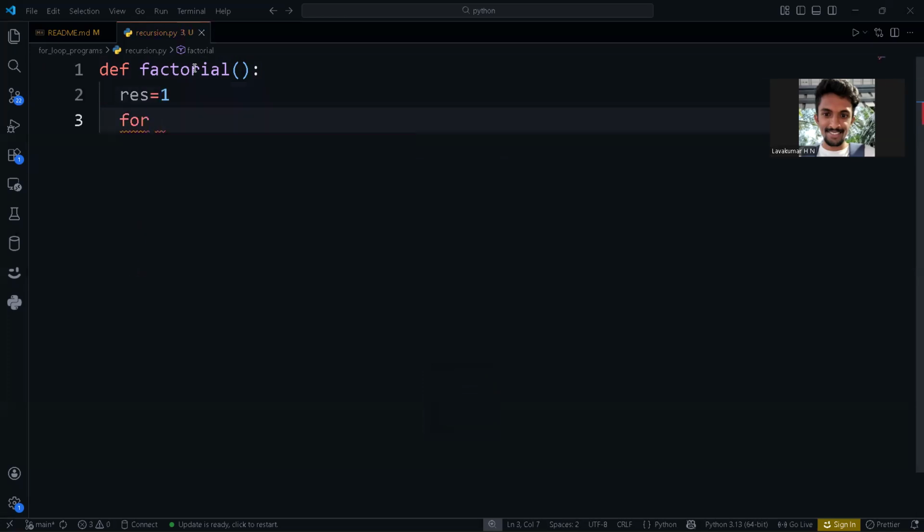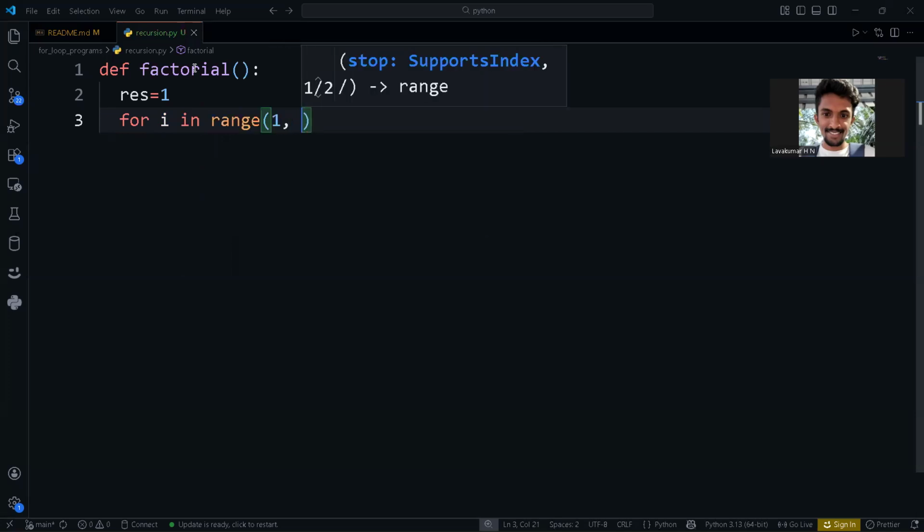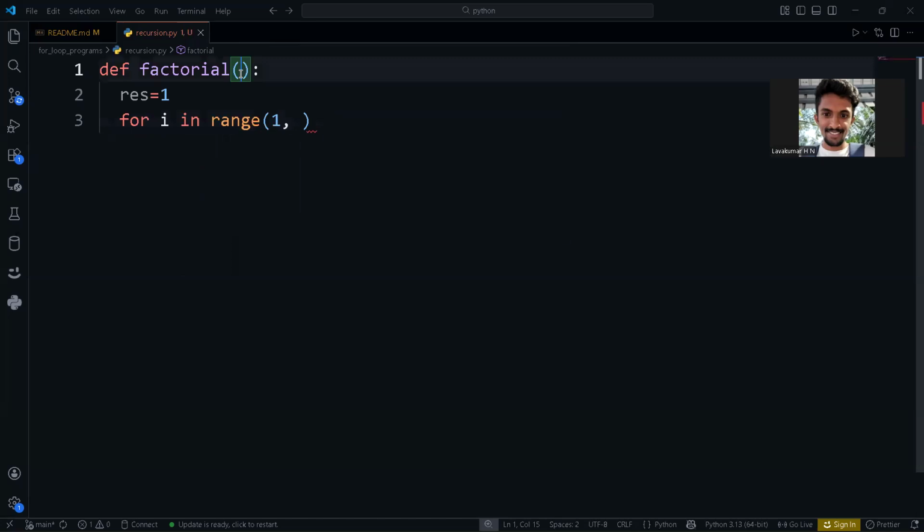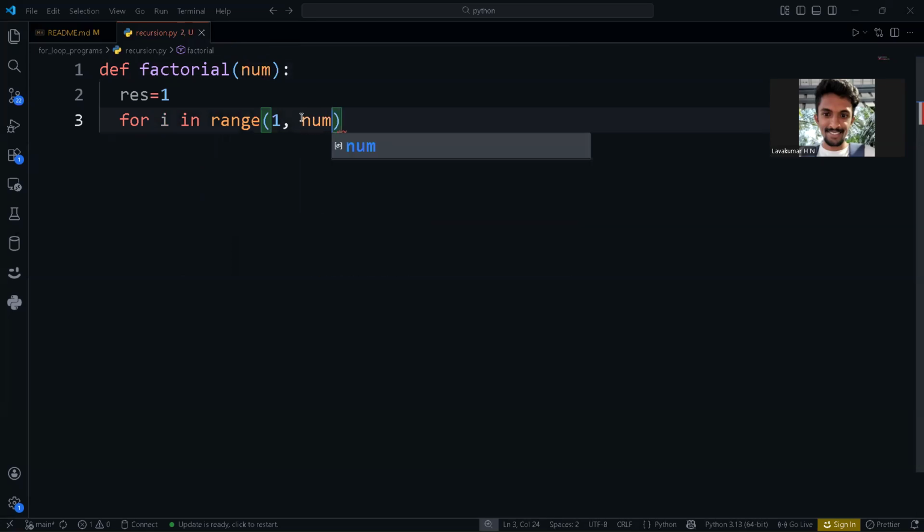Then you will have a for loop: for i in range, starting with one, till the argument you receive, so that variable plus one. Why? Because in a range, the last number will not be included. In order to include that, I am using plus one.